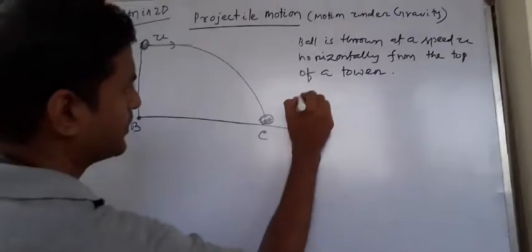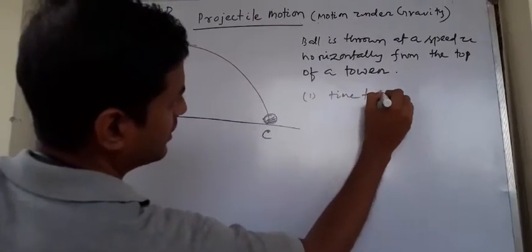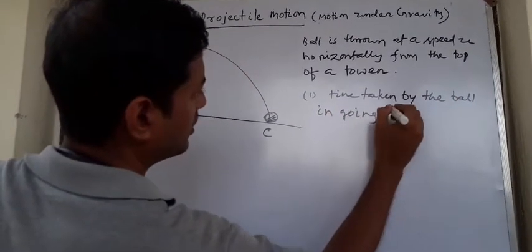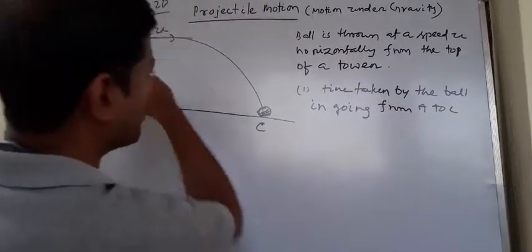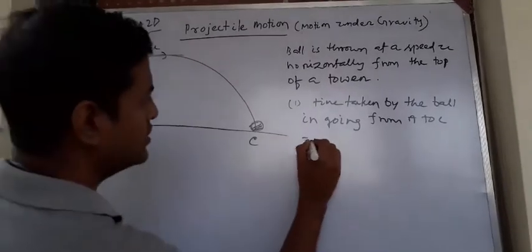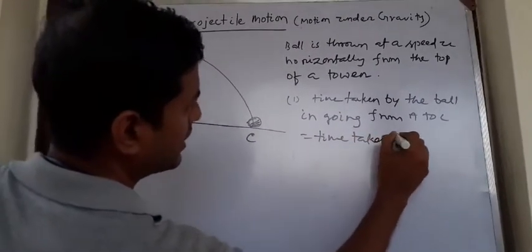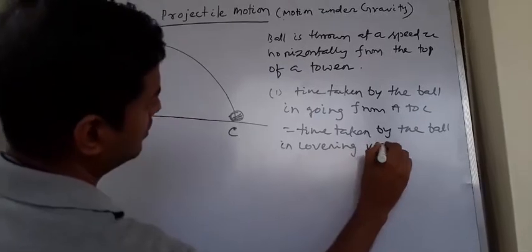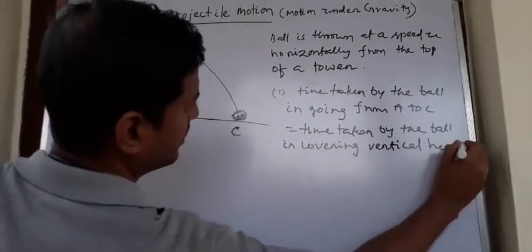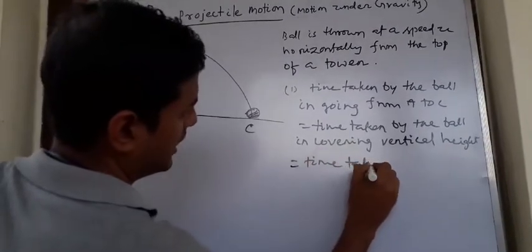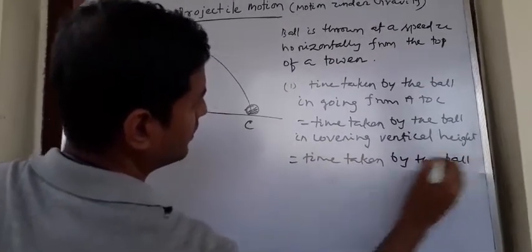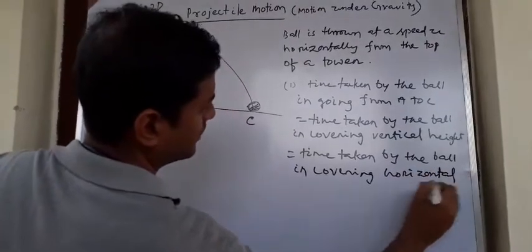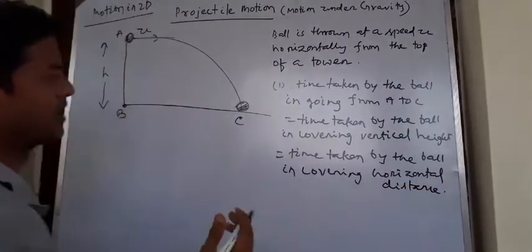So the first concept: the time taken by the ball in going from A to C along the curved path, that is the path of the trajectory, is equal to the time taken by the ball in covering the vertical height, which is equal to the time taken by the ball in covering the horizontal distance. Let me explain with a suitable example.